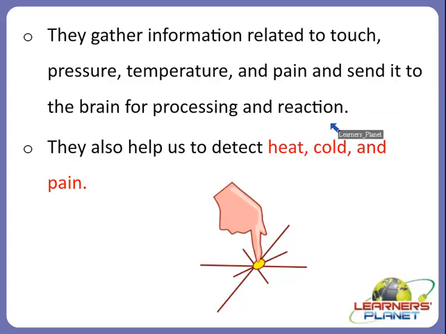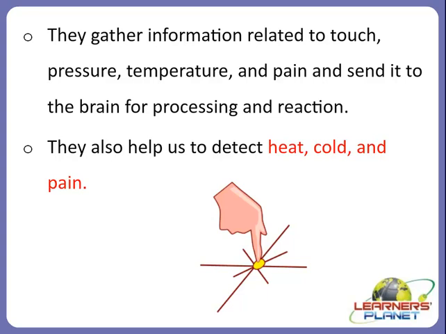They also help us to detect heat, cold and pain, and that is why we are able to react. So the brain processes and then the reaction occurs. But this is all because the sense organs work, like the skin which we discussed right now.